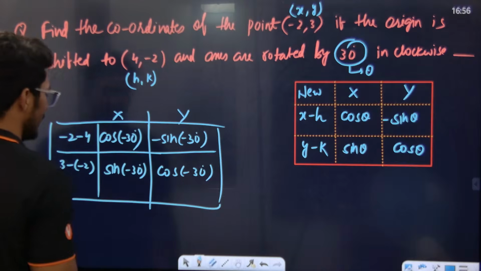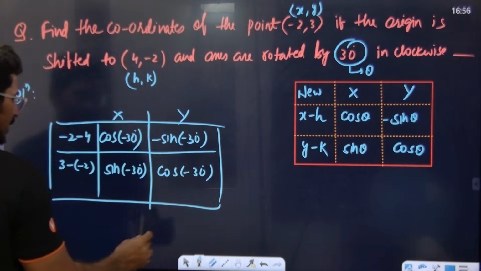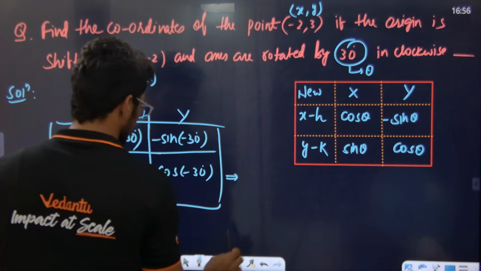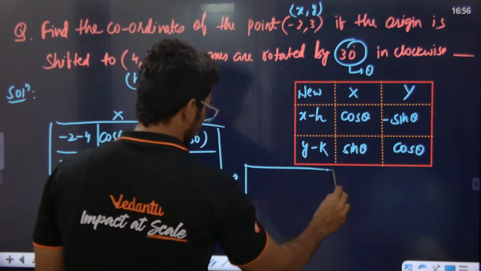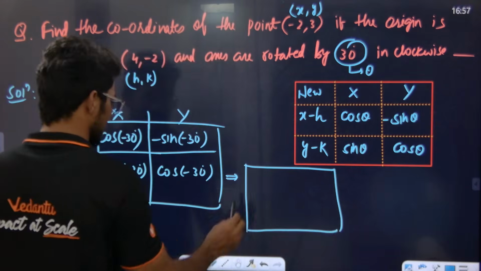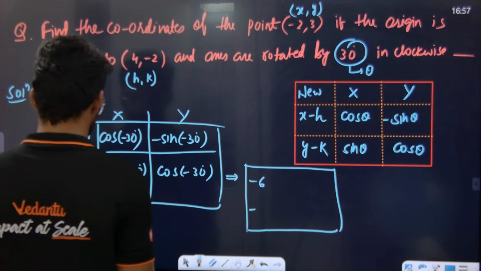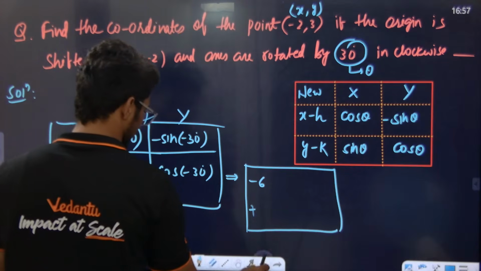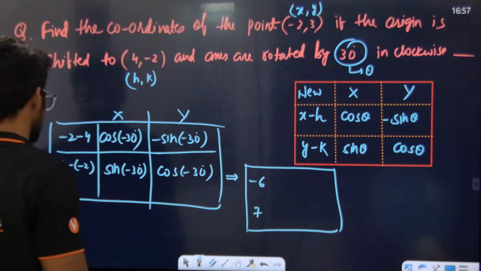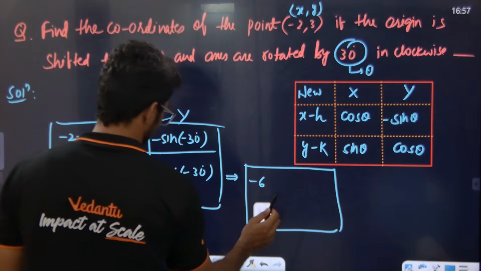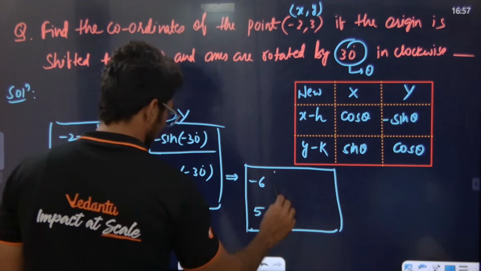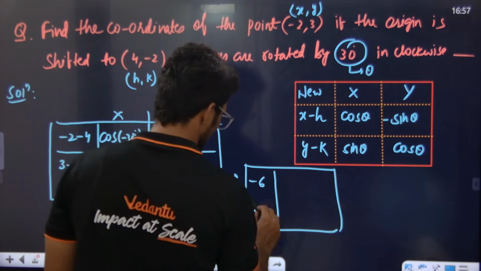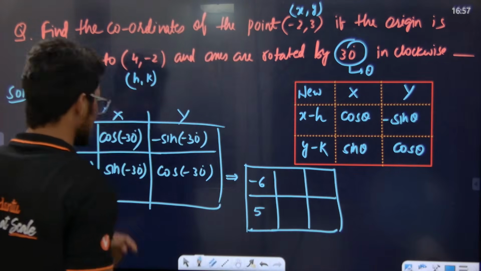Simplify, and how does capital X come? This box will be transformed to minus 6 plus 7, that is plus 5. And cos of minus 30 is what?